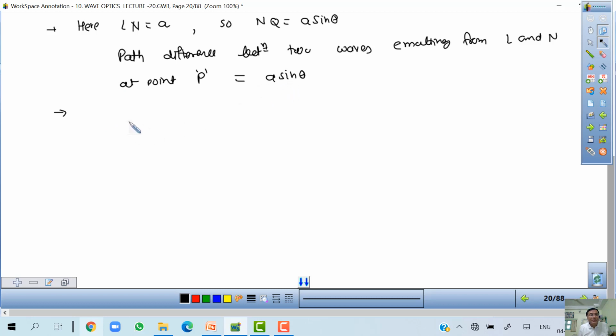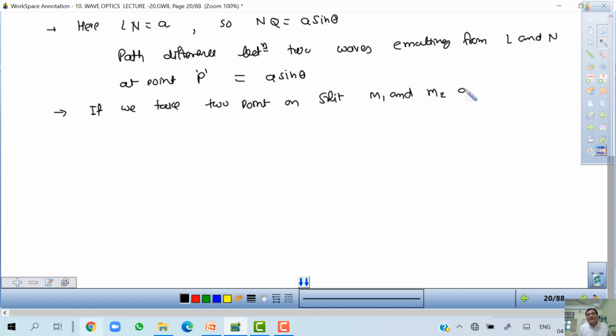A sin theta. If we take 2 points on the slit, M1 and M2, at separation Y, then what will the path difference be? What is the path difference? Then the path difference would be Y sin theta.